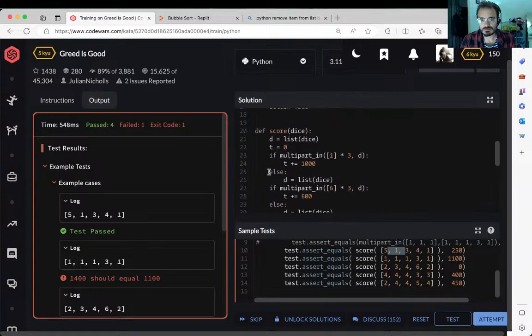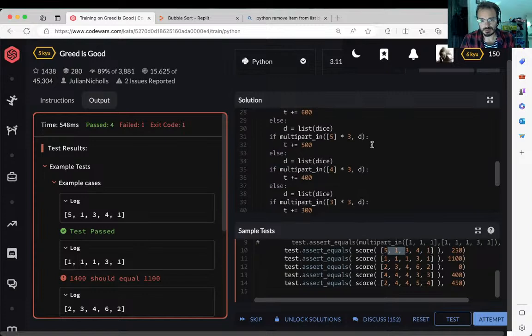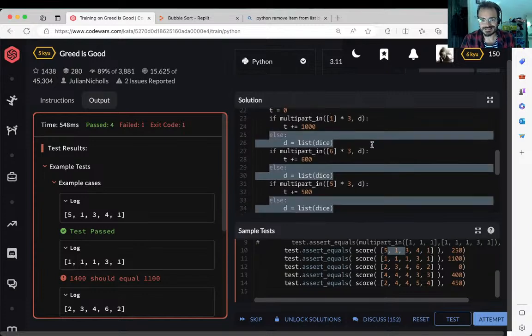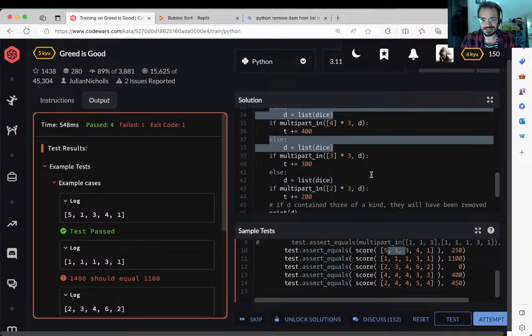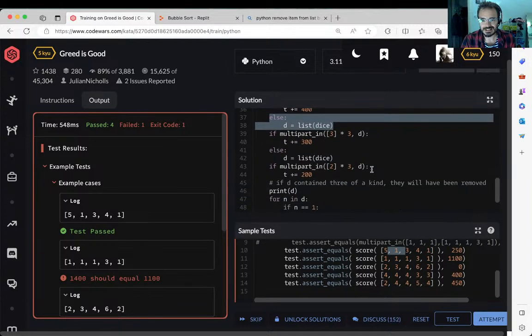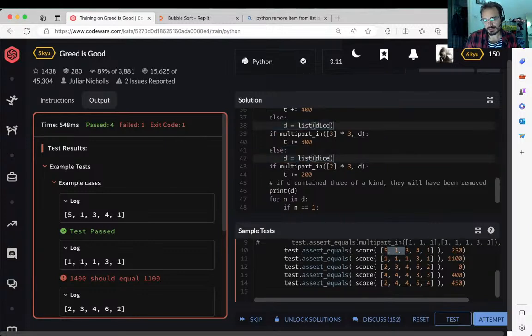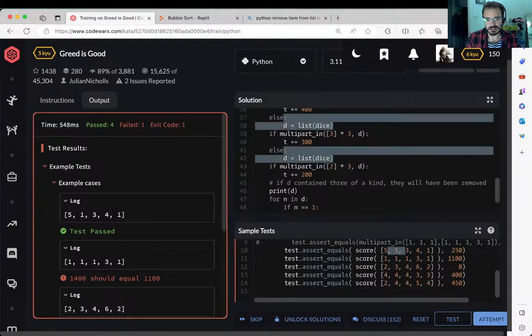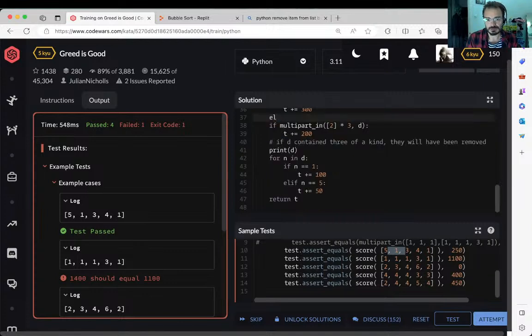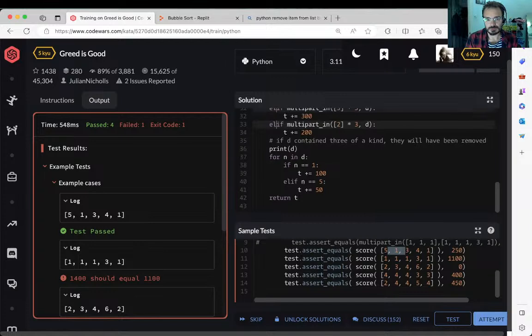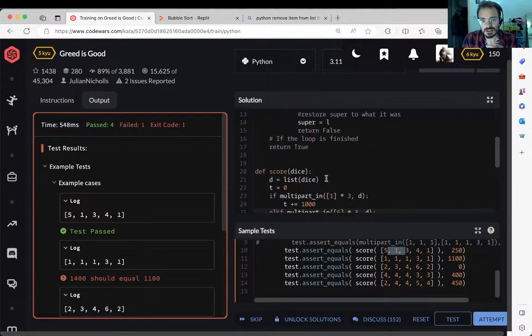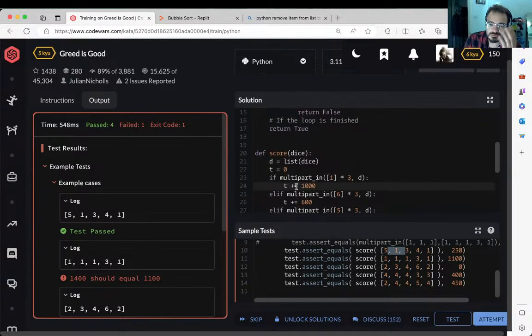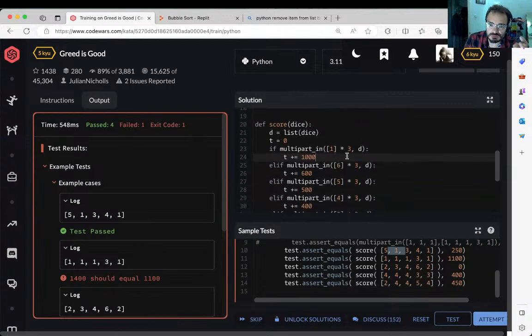Okay, so what about, let's see. Can I pull this off? I forgot the last one as well, to be fair. So I want to go here and turn this into an elif. All of those conditions are mutually exclusive. I can only have one of those, right?